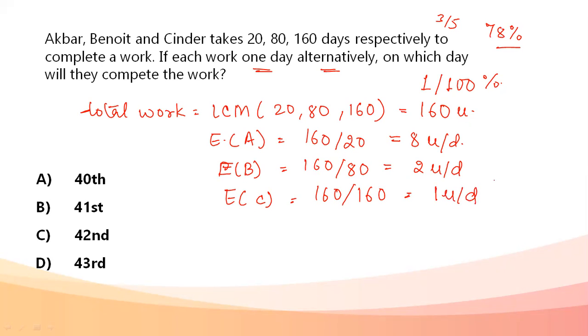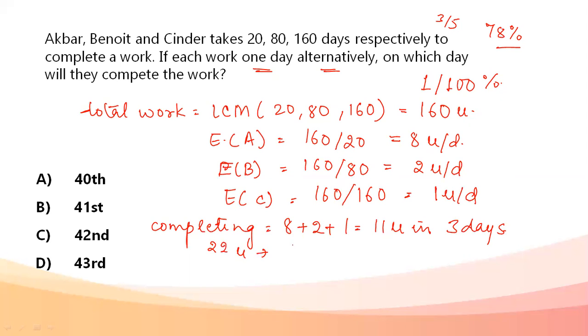Now they're working on alternate days. If they're working on alternate days, that means they will be completing 8 units plus 2 units plus 1 unit, that is 11 units they'll be doing in 3 days. So they'll be doing 11 units in every 3 days. So they'll be completing 22 units in 6 days, 33 units in 9 days, 44 units in 12 days, and it will go on.